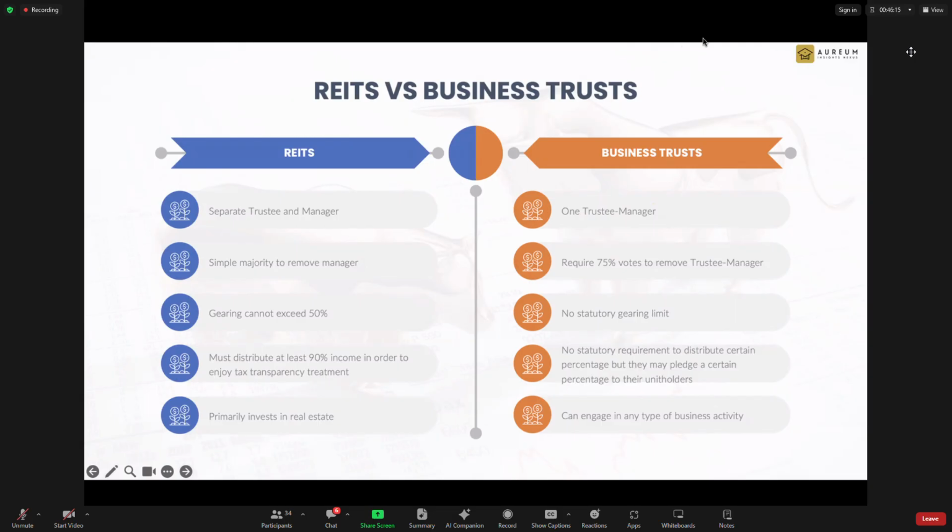I'll talk about gearing later. Gearing is the debt over their assets, not debt to equity. Gearing is their debt over their assets. So that is called gearing. What does a 50% gearing mean? Since you have been asking me about gearing, I'll just answer here first.